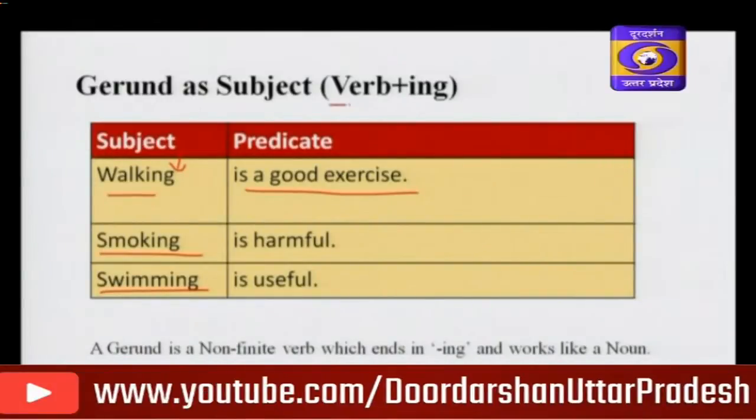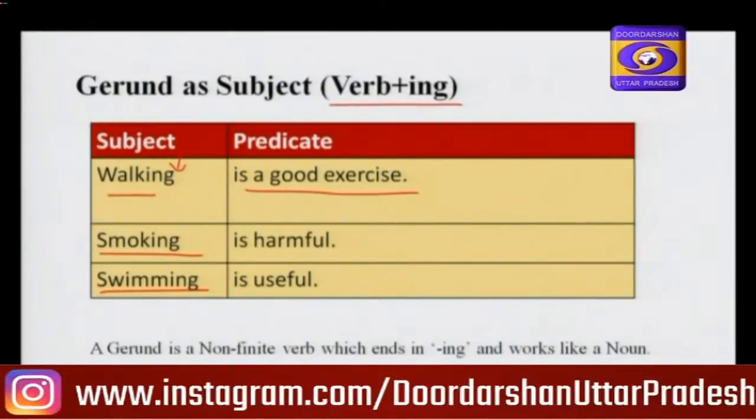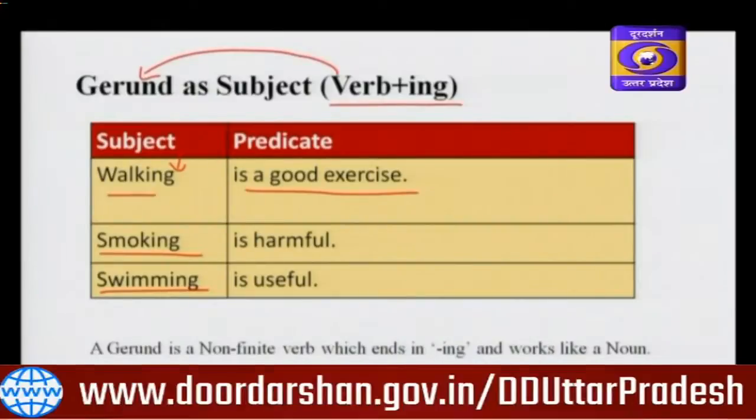Verb plus ing. When we add ing to the end of the first form of the verb, it is used as a gerund. A gerund can also be the subject of a sentence.